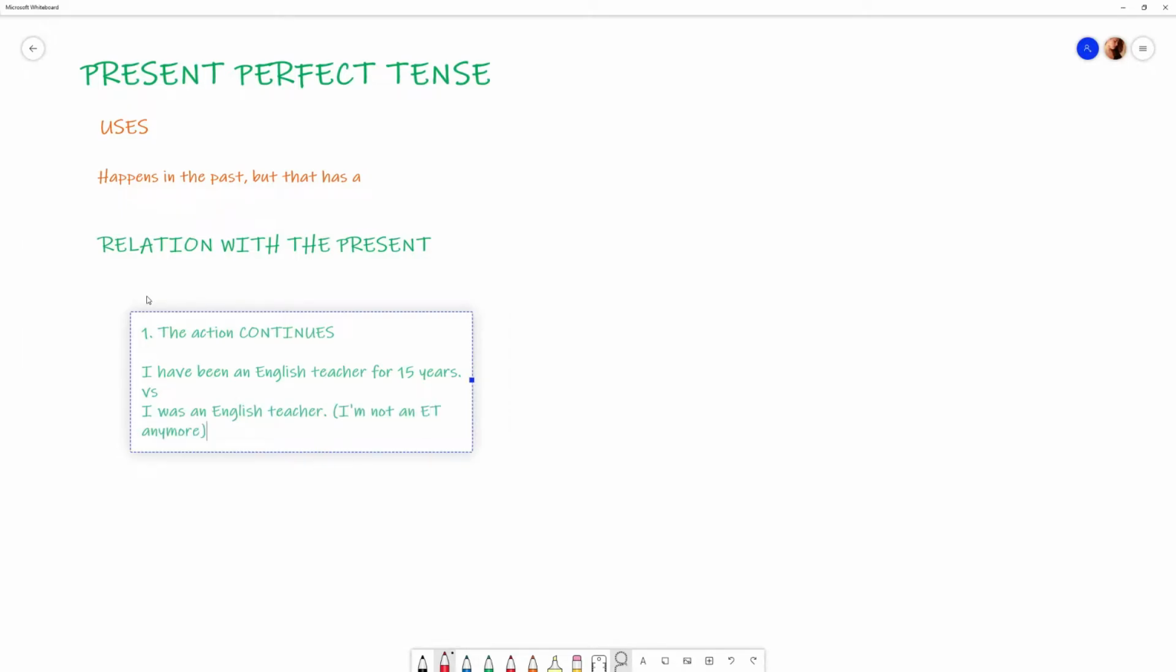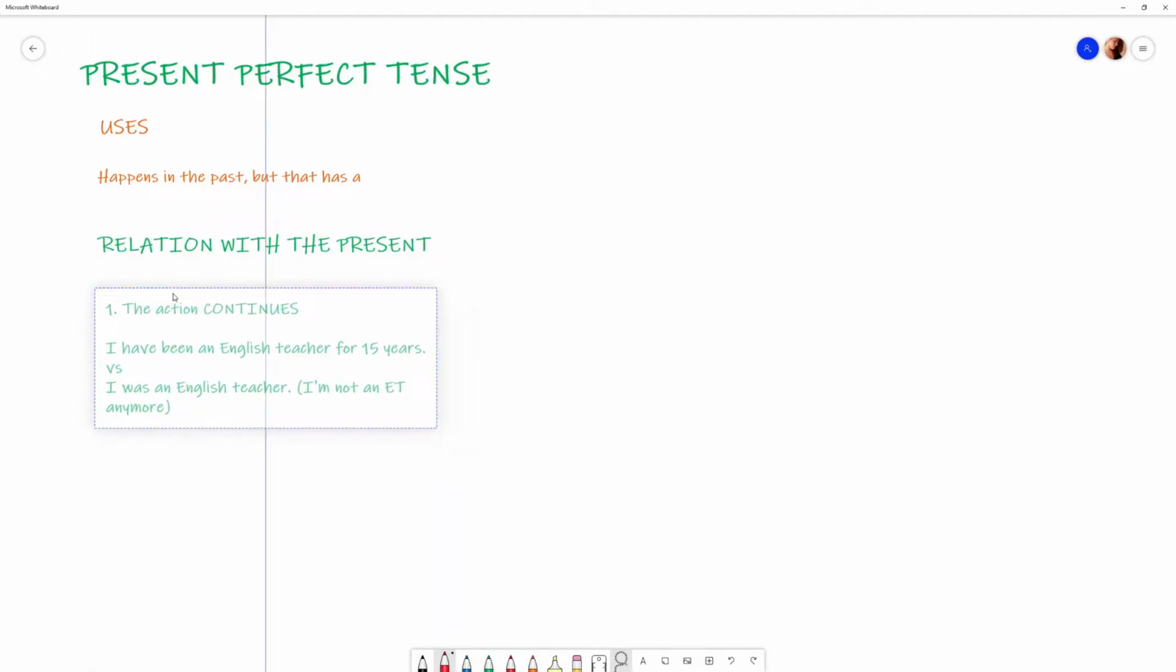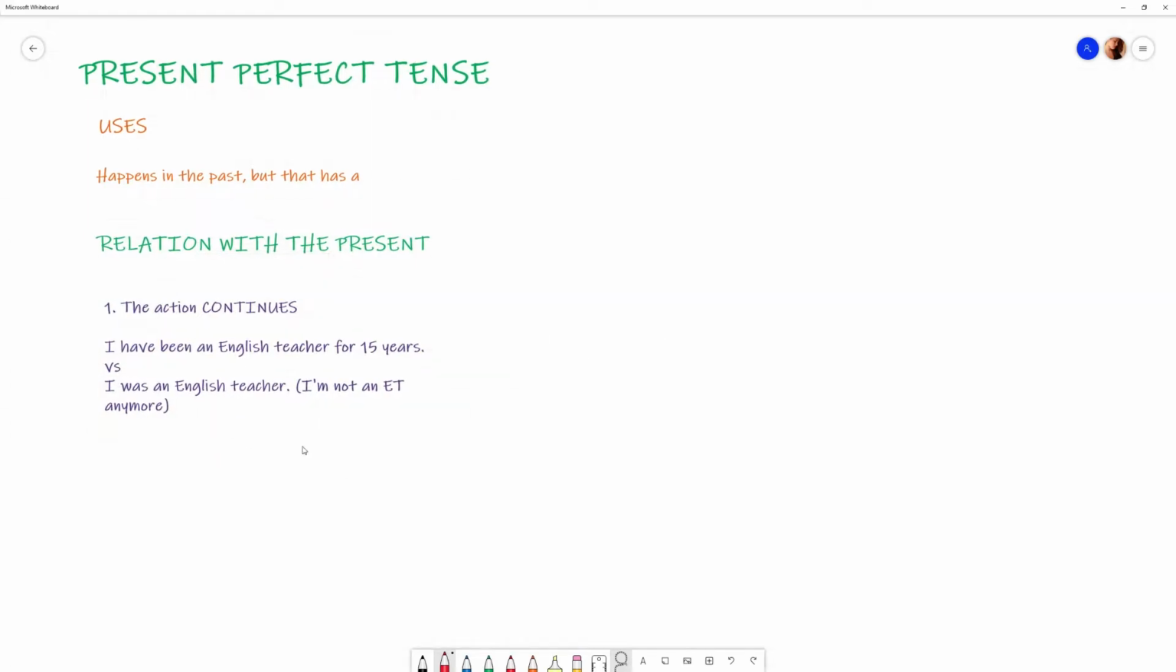Okay, it's different when I use the simple past and I say I was an English teacher. So it means that I'm not an English teacher anymore. When you use the simple past, the action is completely finished. If you want to talk about an action that continues, you're going to use the present perfect tense.